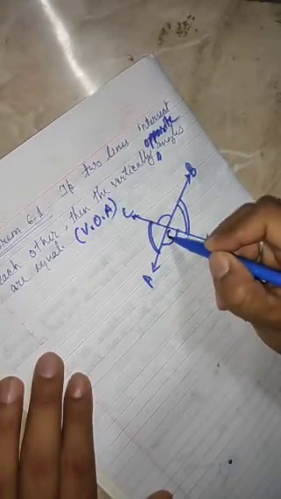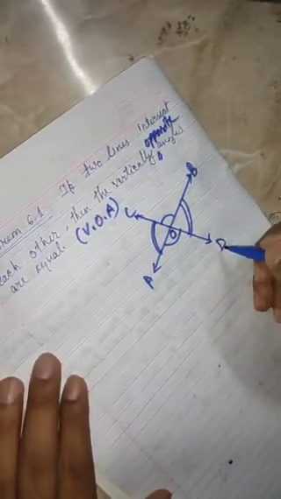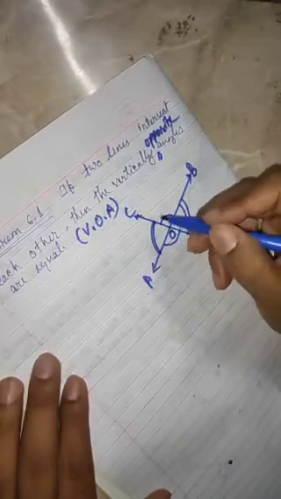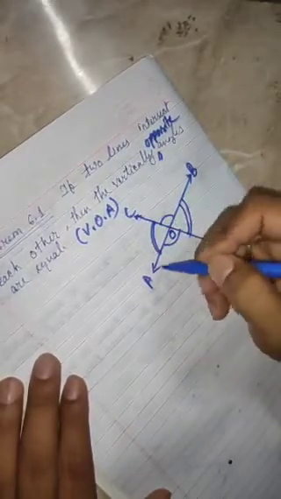See, first thing, these two lines are intersecting lines. Say these two lines intersect at point O. So AB and CD, two lines, intersect at O. So we need to prove the vertically opposite angles are equal. That means angle AOD equals angle BOC, also angle AOC equals angle BOD. We need to prove this. So for the first case, forget about this part.